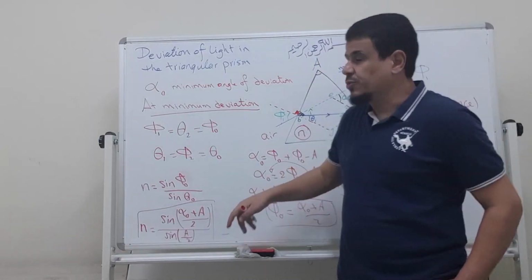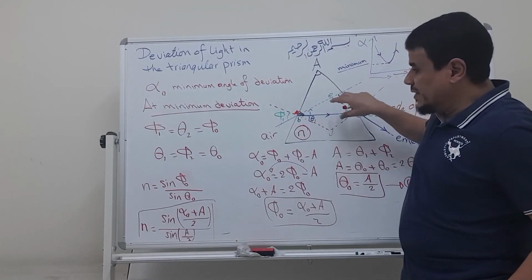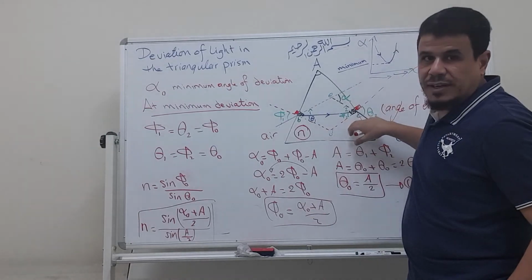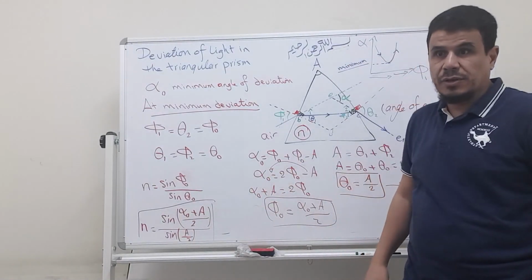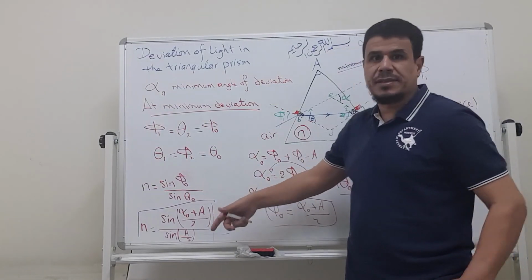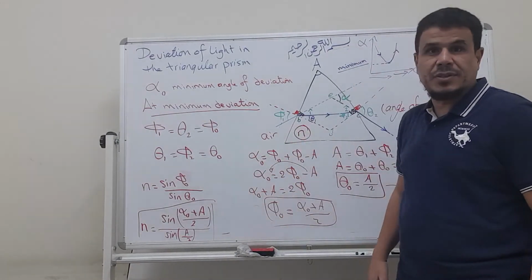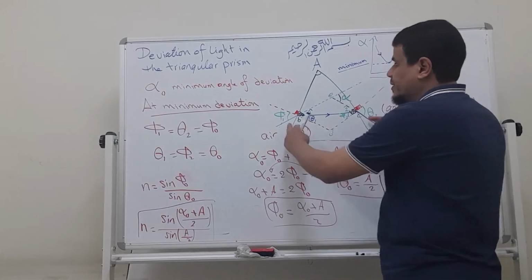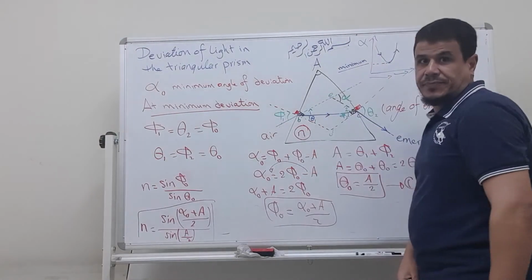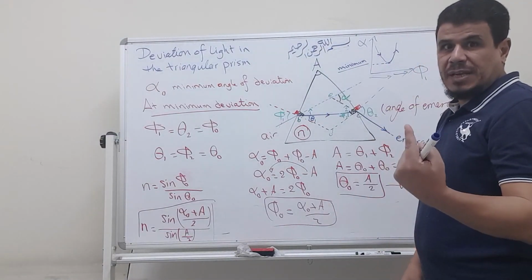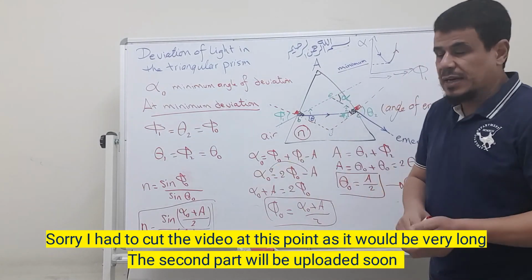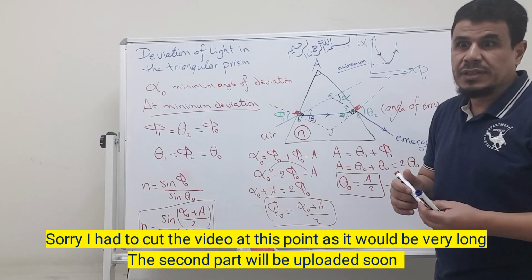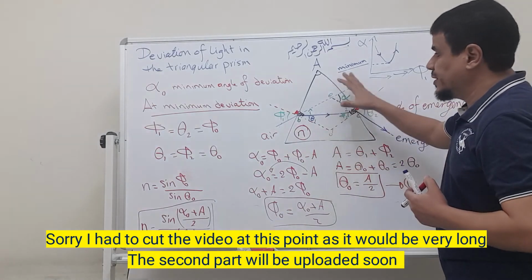This is how to get the refractive index of the material of the prism if I know the minimum angle of deviation and the apex. I can get the absolute refractive index without knowing all of these things. Only if I know the angle of the minimum deviation and the apex, I can get the absolute refractive index of the material of the prism.